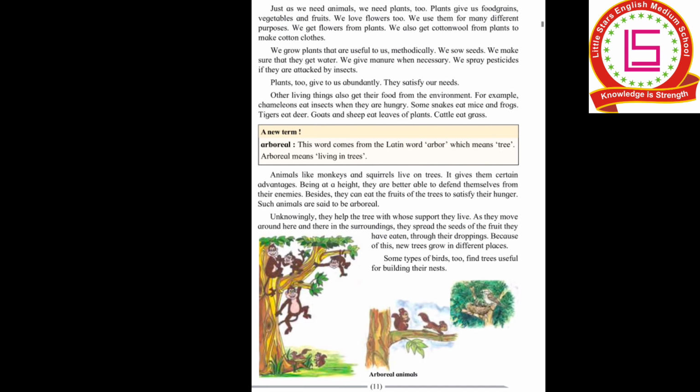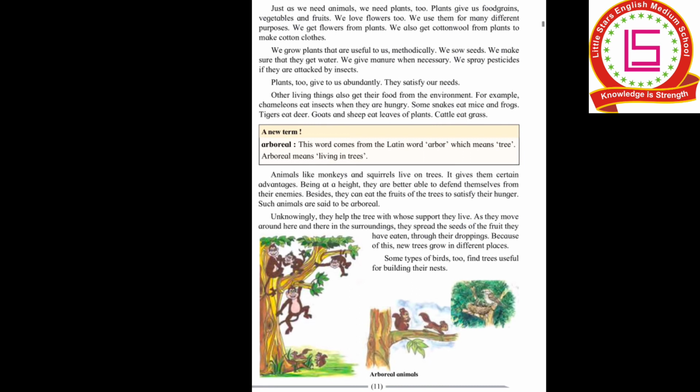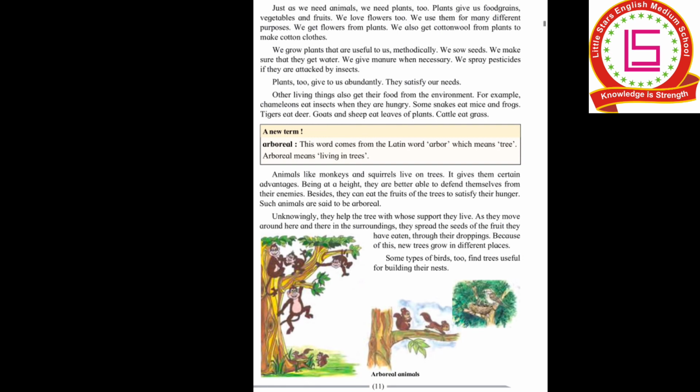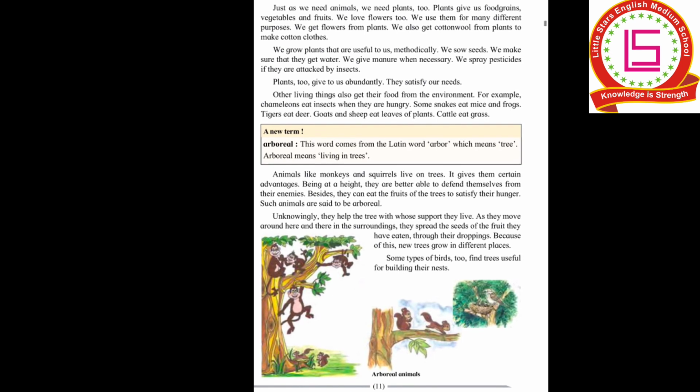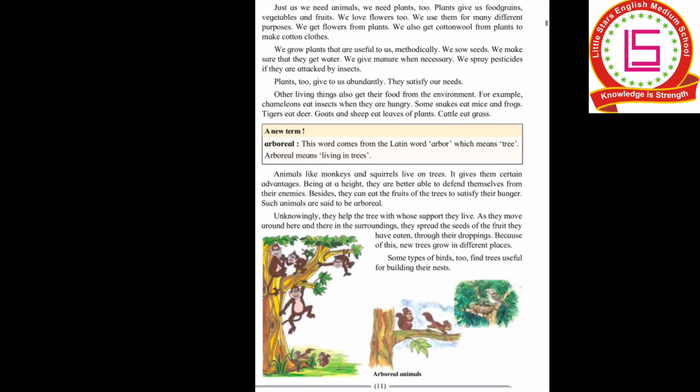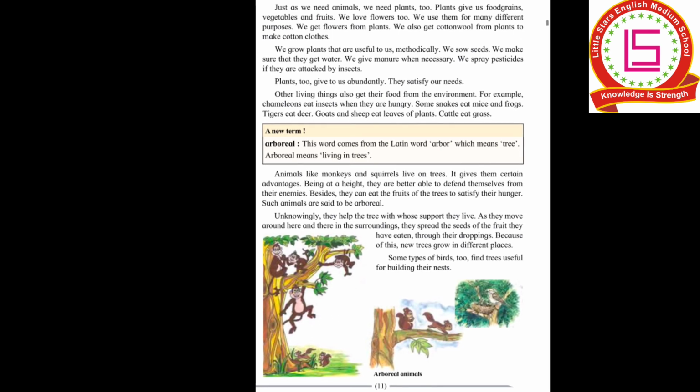Some types of birds also find trees useful for building their nest. Whenever animals stay on the trees, they also help the trees. How do they help them? Whenever they eat their fruits, they scatter the seeds of that fruit here and there, so that whenever it gets water, on each and every path another fruit tree grows. And many of the birds also find trees useful for building their nest. This also helps protect their babies and their eggs from their enemies.